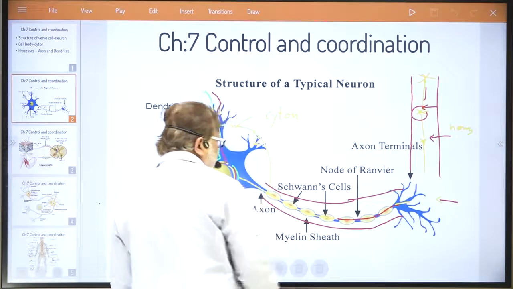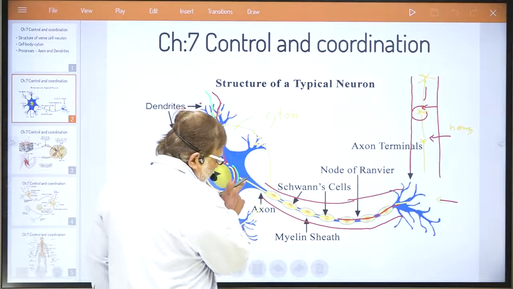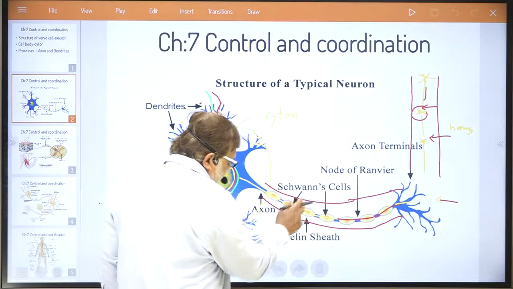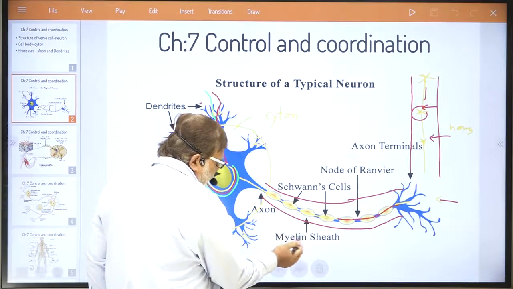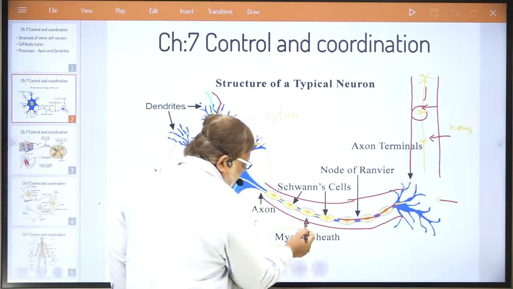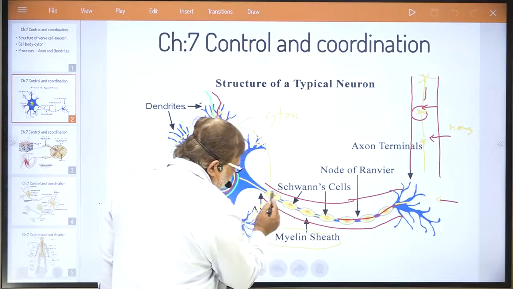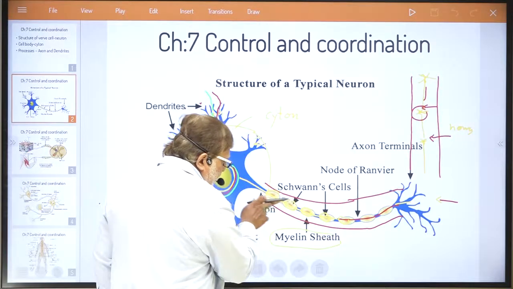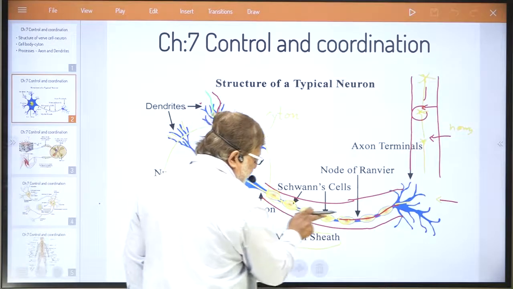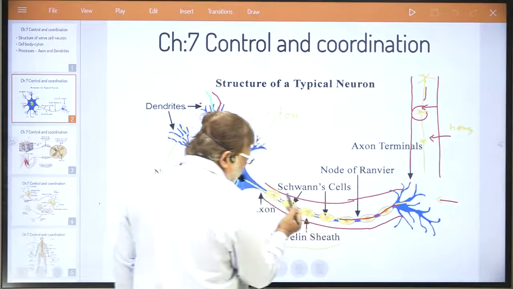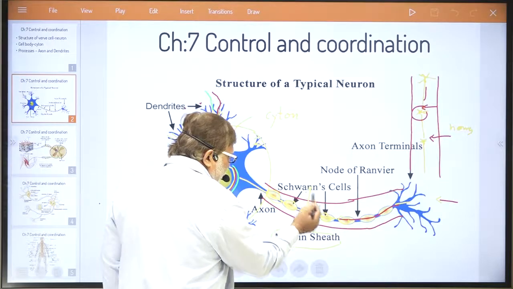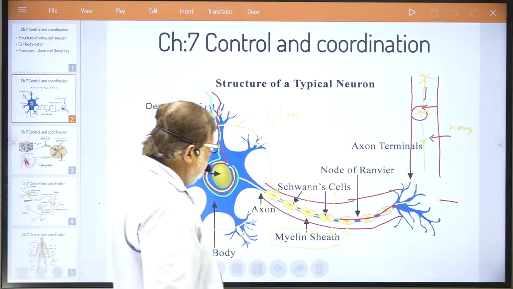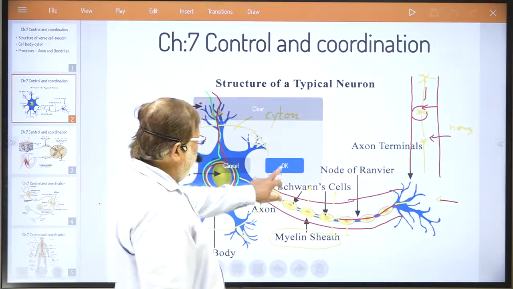Let us try to understand that when the electric signal transfers through the axon, it is surrounded by an insulating cover which we call the myelin sheath, which is made up of Schwann cells. These Schwann cells actually control the electric signal which is passing through the axon, and do not allow that electric signal to dissipate into the environment. Try to understand. Okay, so this is the structure of a nerve cell.